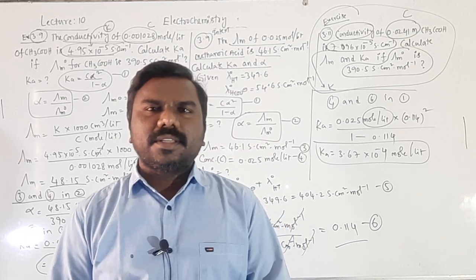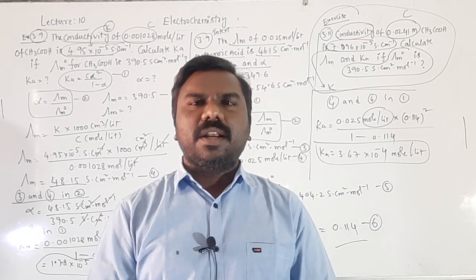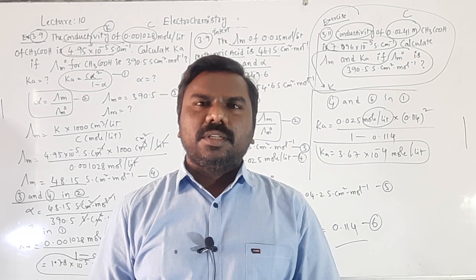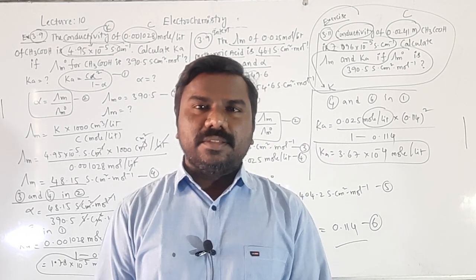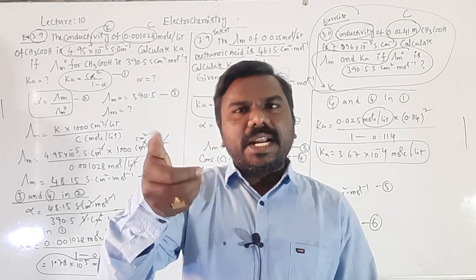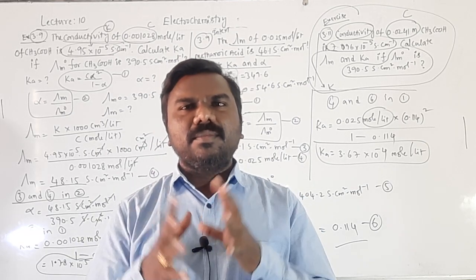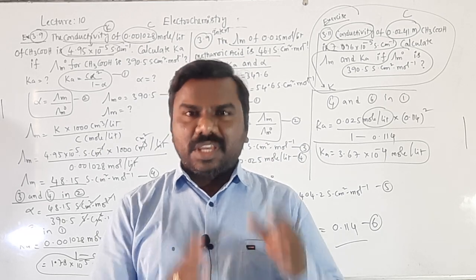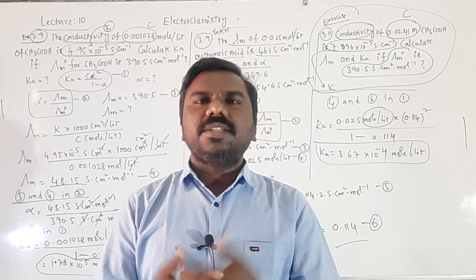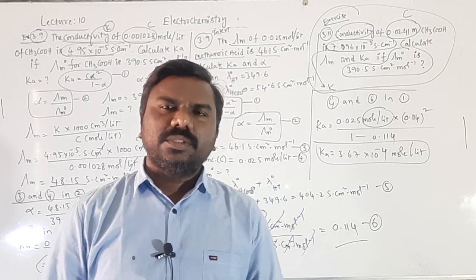And now I am going to discuss batteries. Batteries means nowadays we are using torch batteries, mobile batteries, hand watch batteries, camera batteries, calculator batteries. Getting all of you? Nippon batteries, remote batteries. So these are all galvanic cells only. Batteries are nothing but galvanic cells in which chemical energy is converted into electrical energy. By that chemical energy, electrical energy is produced, and by that energy we can use it. Getting all of you?